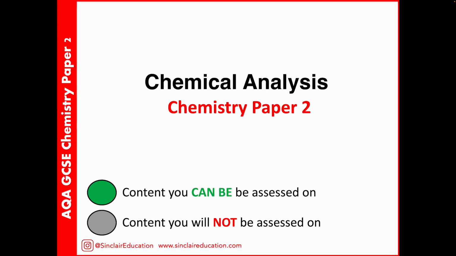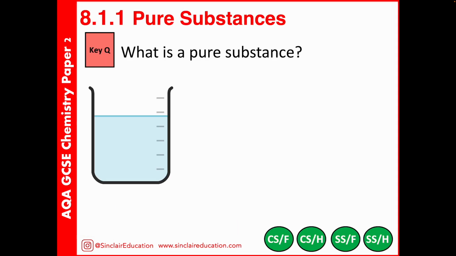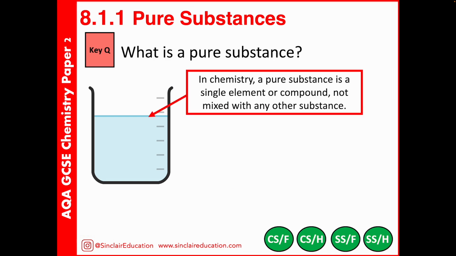In this section, we're going to be looking at chemical analysis. This is part of your chemistry paper 2. The first idea here is to look at what we mean by a pure substance. Now, in chemistry, when we talk about something that's chemically pure, we mean that it does not have anything else